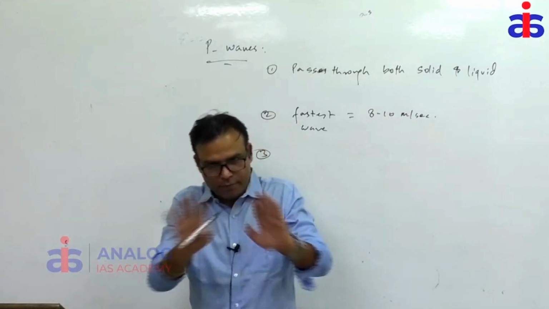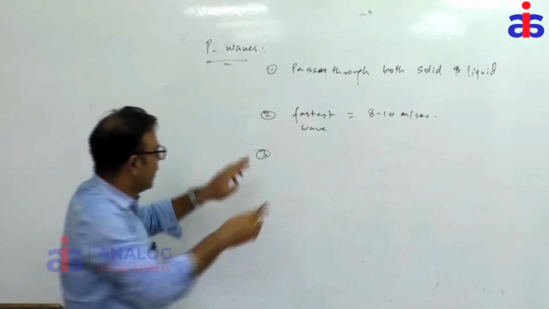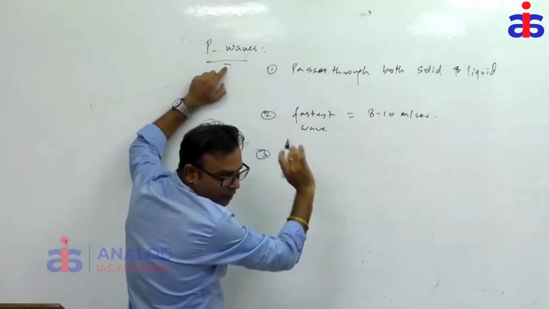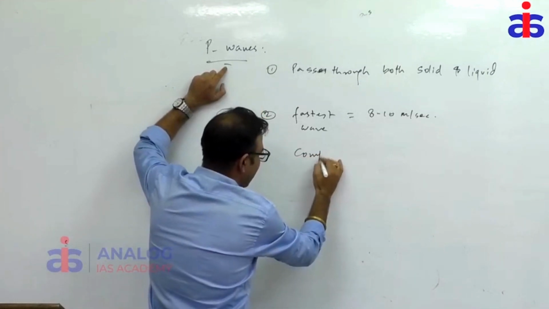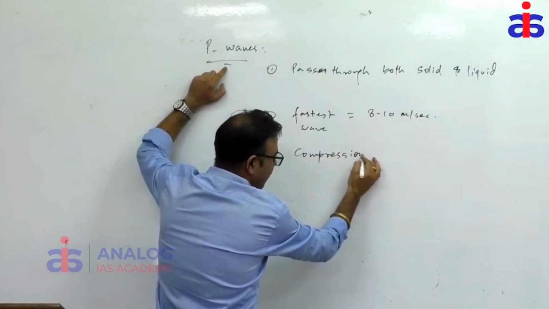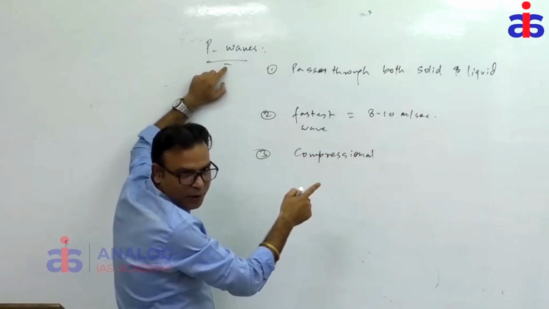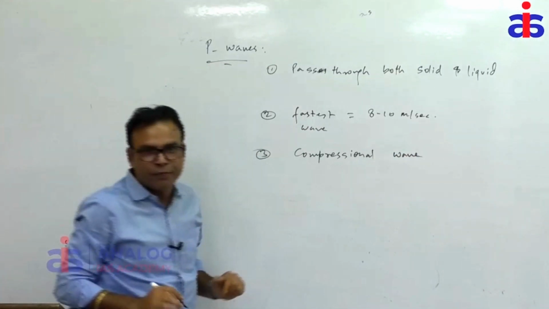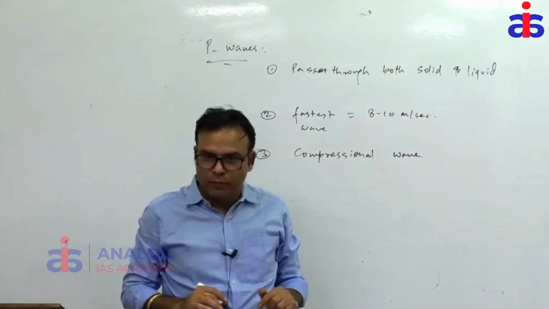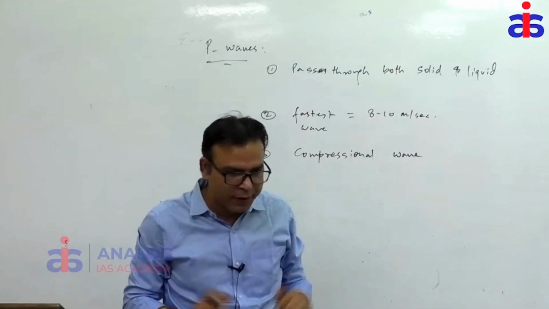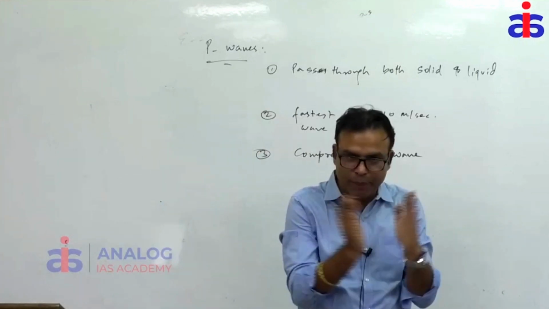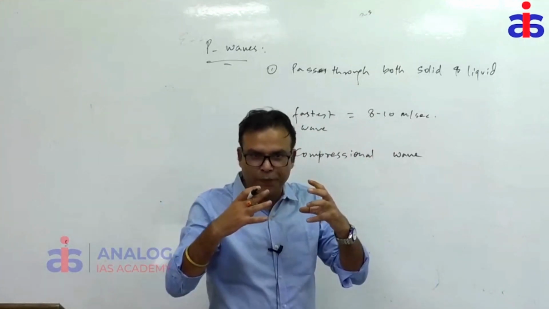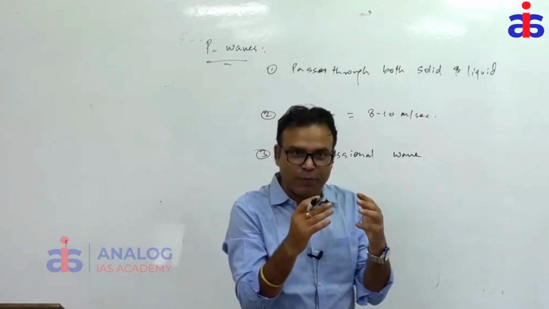Did you understand? That means when the P wave passes through the material, it compresses the material. That's what the P wave is: a compressional wave. Which wave is the P wave? Compressional wave.